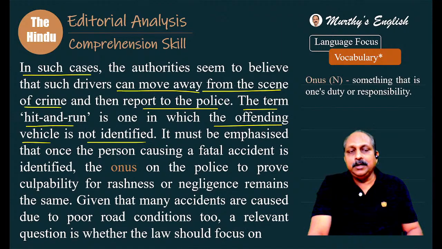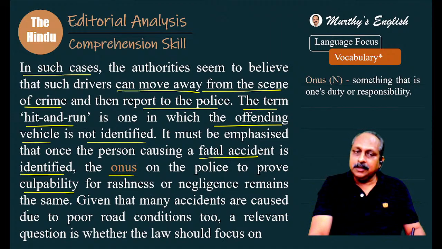If you know the number, then it is not a hit and run case. The number is not there, missing, then it is a hit and run case. It must be emphasized that once a person causing a fatal accident is identified, the onus, the responsibility on the police to prove culpability for rashness or negligence remains the same. After identifying also, the responsibility is with the police to prove. Given that many accidents are caused due to poor road conditions too. Now, another dimension here. What is that dimension?